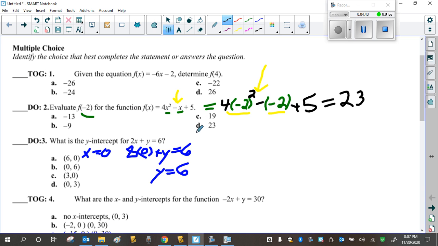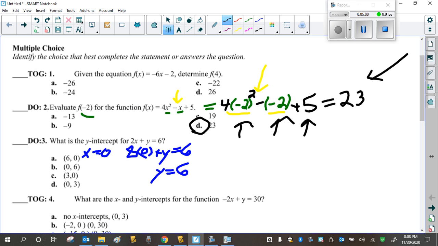Probably not, shortened season. Okay, so again, don't just circle the answer. You need to show this work, all of this work, all of it. Not just put this equals 23. I don't know how it equals 23. You have to show me how it equals 23.